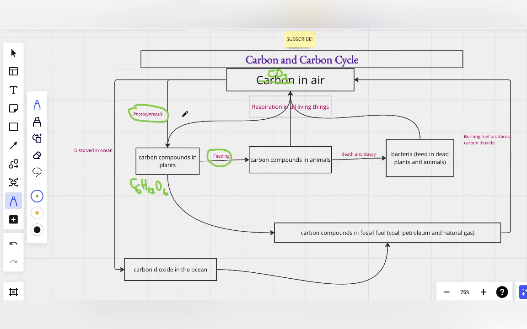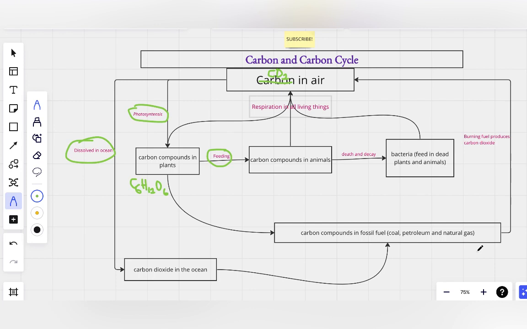So the rate at which we are taking carbon dioxide away from the air is way lesser than the rate at which we are returning it into the air. Respiration alone is bringing a lot of carbon dioxide back to the air. Respiration by plants, animals, and bacteria is returning a lot of carbon dioxide to the air. And burning fuel, burning coal. If you go to an industrial area, they use coal.